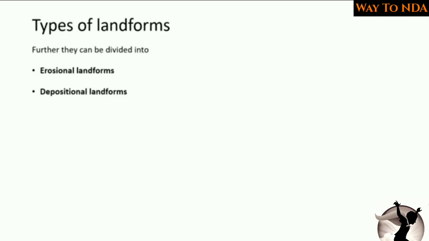Now, depositional landforms are the landforms where the material eroded by the river, or the sediments eroded by the river, will be deposited somewhere, will be placed somewhere. So these landforms are called depositional landforms. These are the two types of landforms which are formed by the river: erosional and depositional.